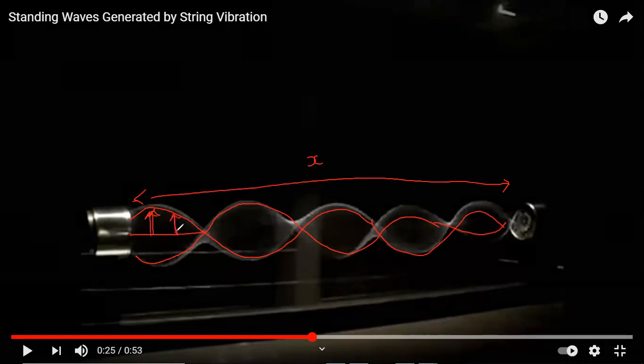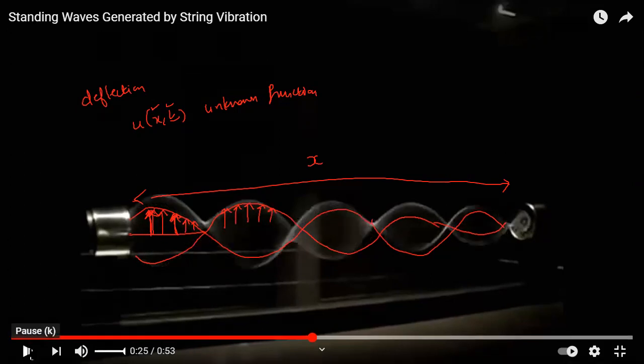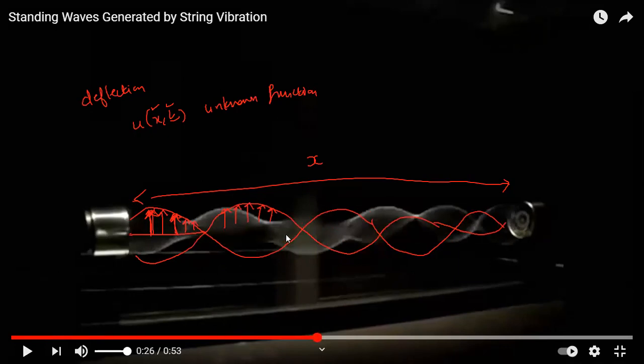So the vertical displacement, if you make that your unknown function, that is, how far is the distortion, or what is actually known as deflection. So what is the deflection of the string at a particular time, at a particular point in the string itself? That is a function of both x and t, because the deflection varies in magnitude x-wise and time-wise, since if you run it into the future, the deflection starts changing. So this u becomes a function of x and t.